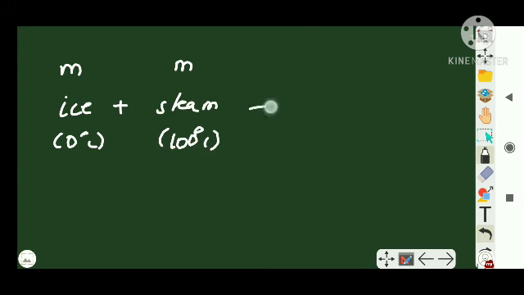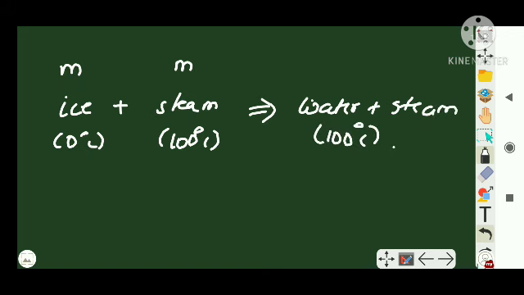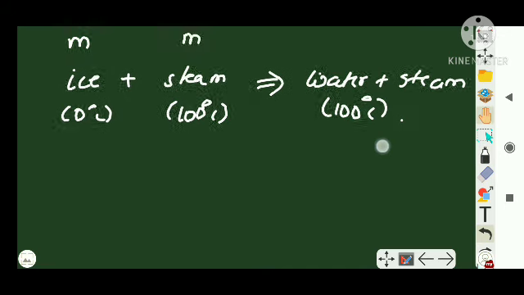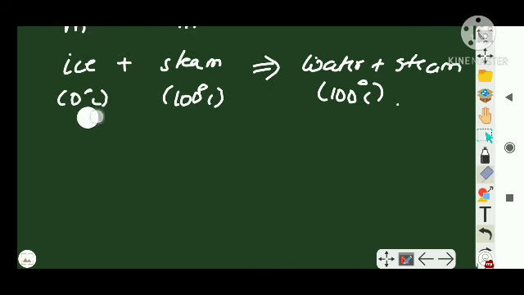Now the resultant will be a mixture of water and steam at 100 degrees Celsius. Guys will ask me, this is ice, this is steam, so the intermediate step of water is missing.